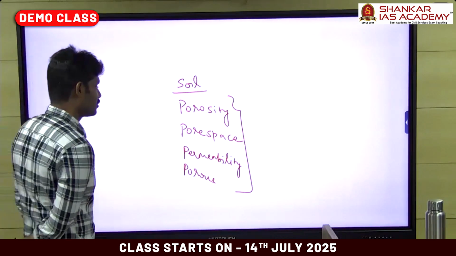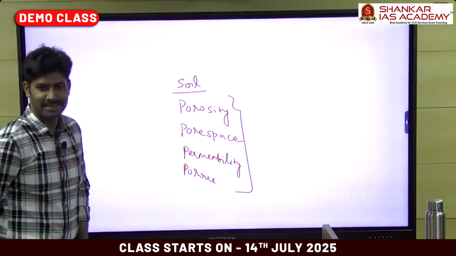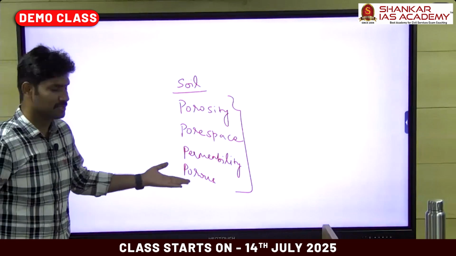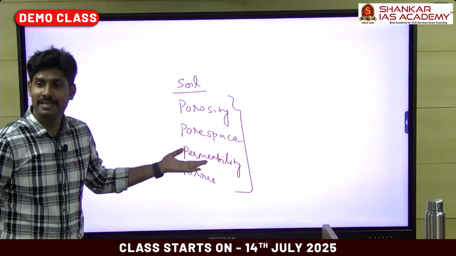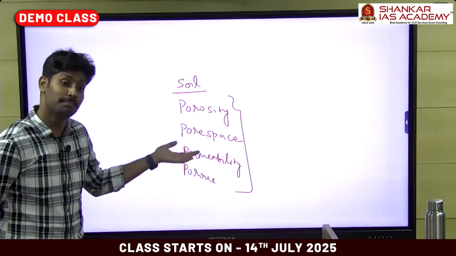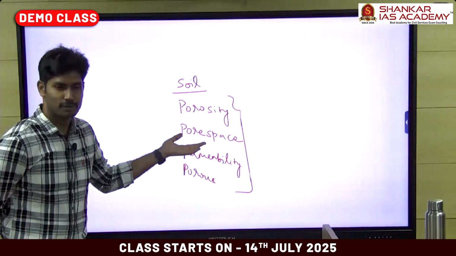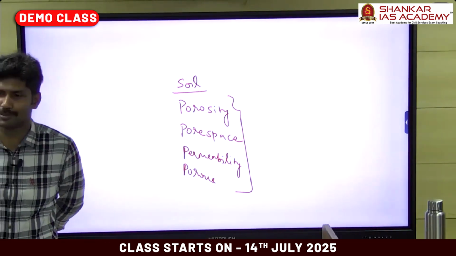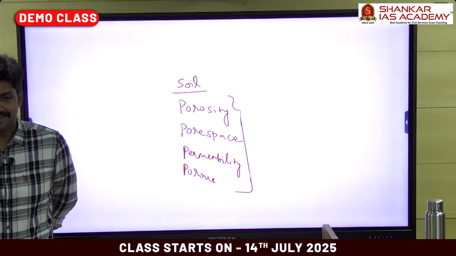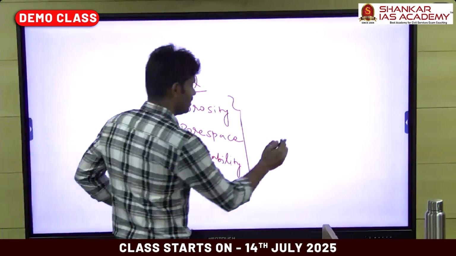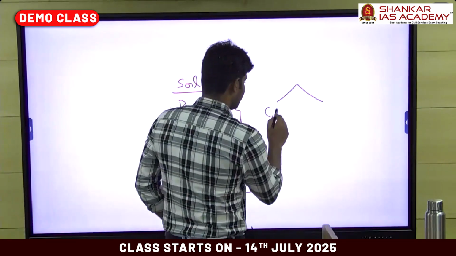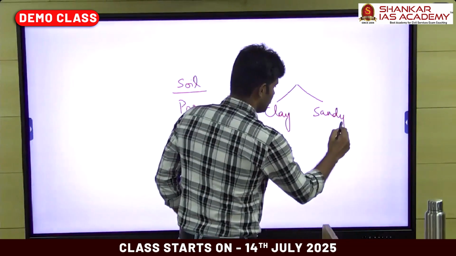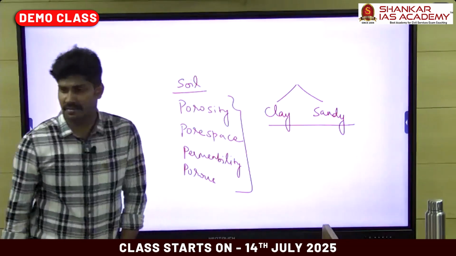Porosity, pore space, permeability, porous. The soil is porous, the soil is highly permeable, or the soil is highly impermeable. Pore space, and then porosity, high porosity, low porosity. What's the difference here? I will give you two examples. One is a clay soil, another one is a sandy soil. This is based on the texture of the soil.